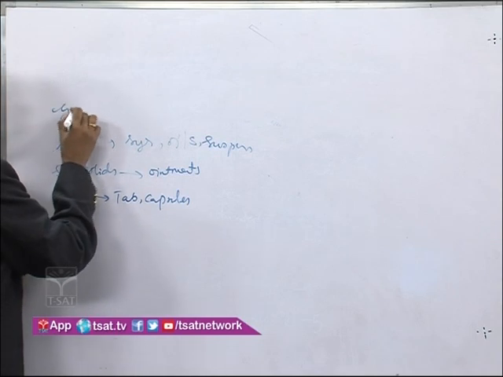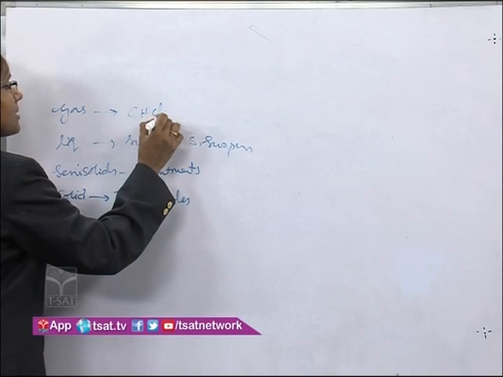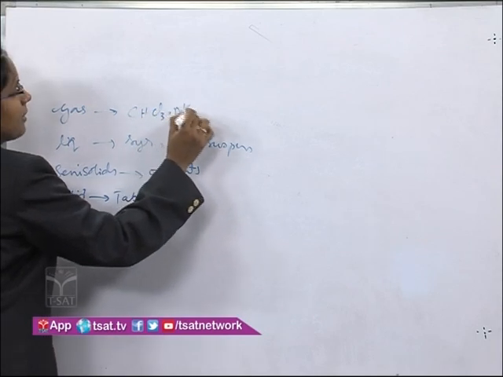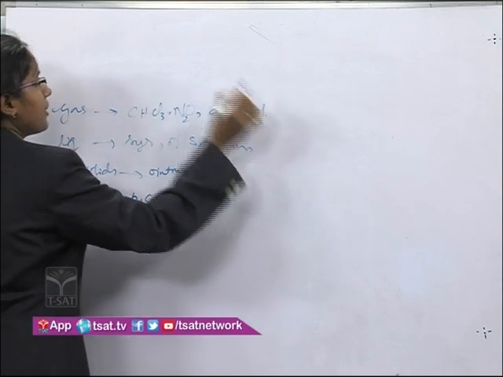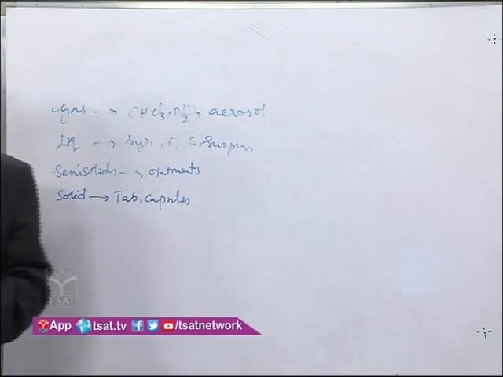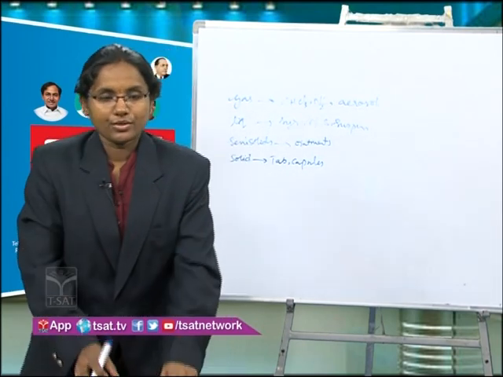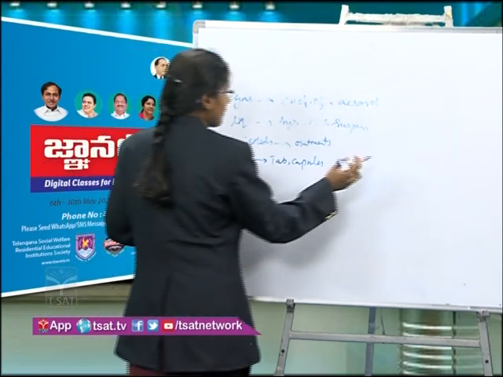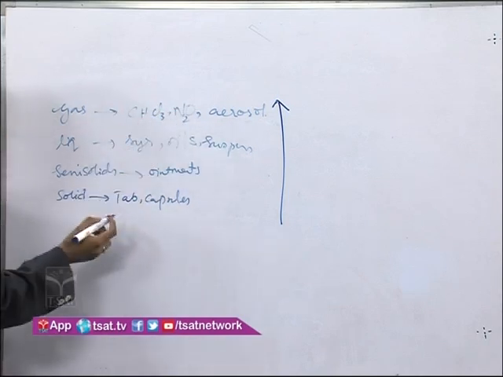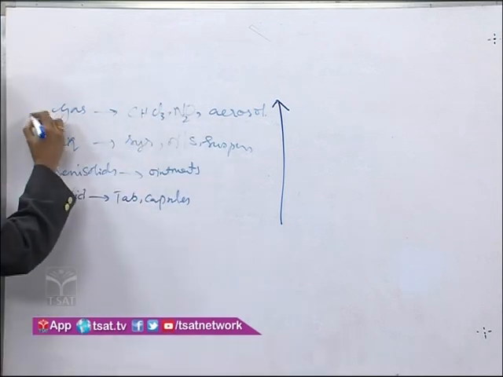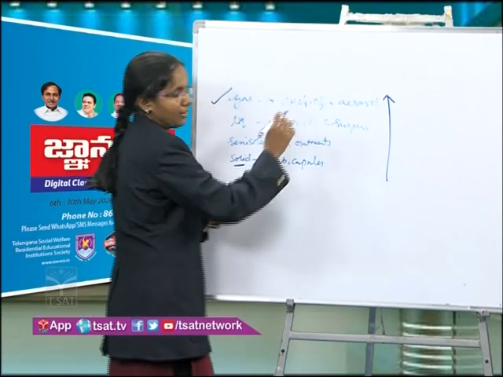And gaseous form, yes, chloroform and nitrous oxide, these are used as anesthetic agents, okay? And aerosols also, these are effective in the treatment of asthma, okay? And from the solid to liquid to gaseous dosage form of the drug, the speed of uptake increases. Means the body will take up a gas drug faster than a solid drug.